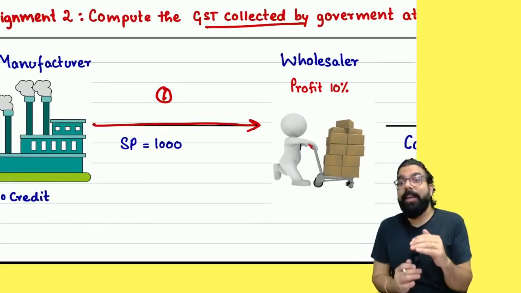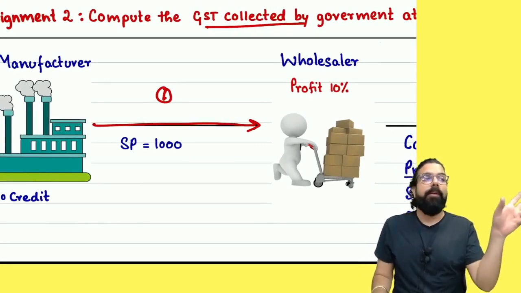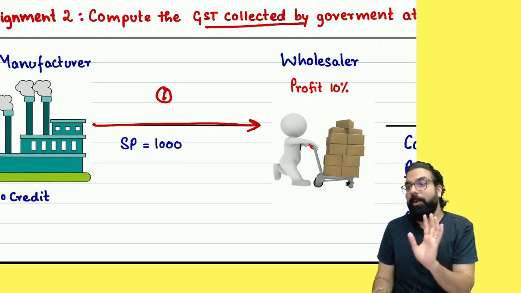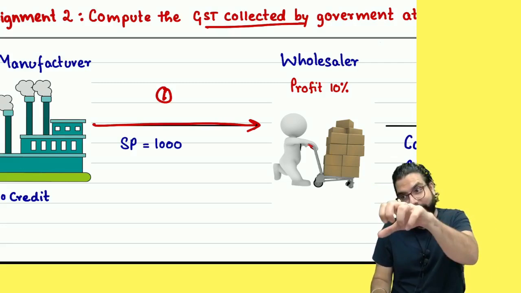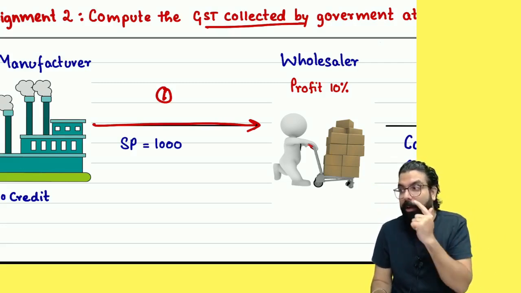GST is a stage-wise collection. People listen. The government does not say, first time you pay, then you don't pay anything. The government says, as you sell slowly, slowly I will earn. The more you earn, the more I will also earn. Are we all able to understand?